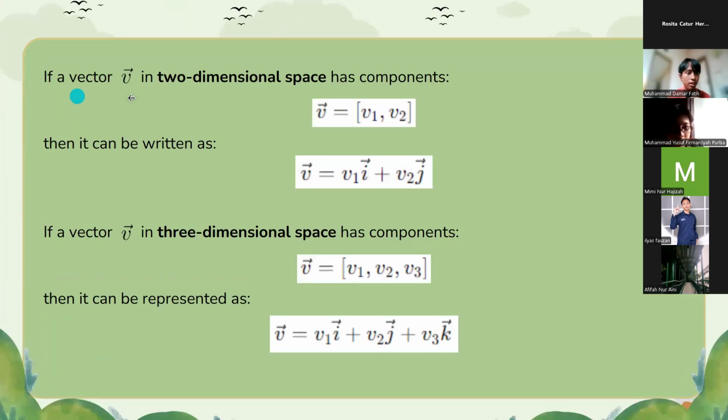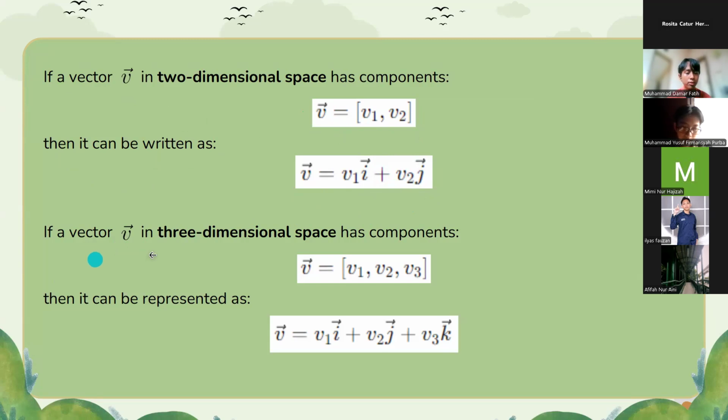If a vector v in two-dimensional space has components, vector v is equal to v1, v2, then it can be written as vector v is equal to v1 vector i plus v2 vector j.